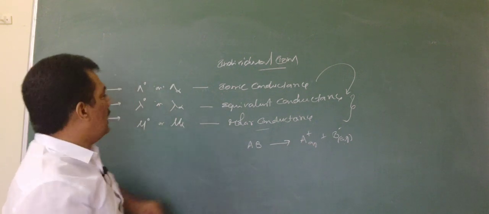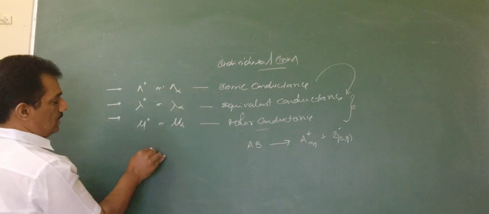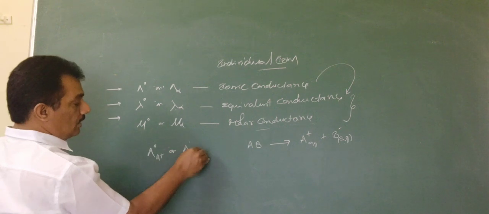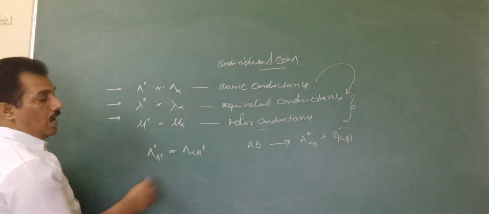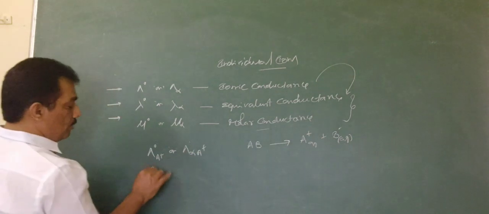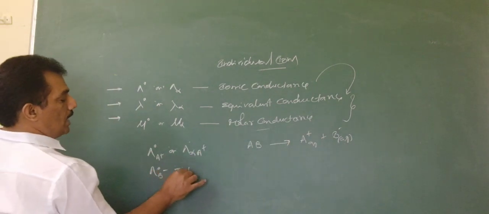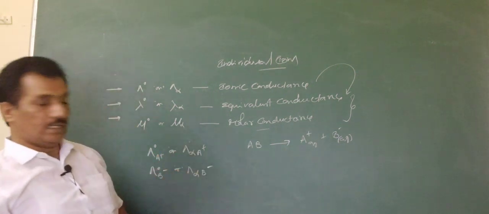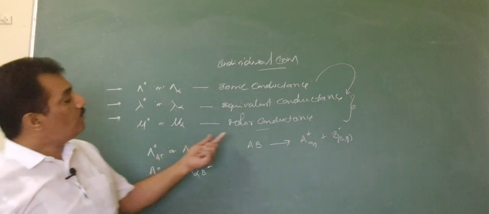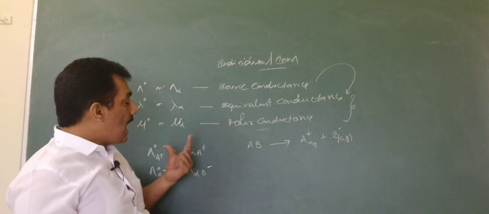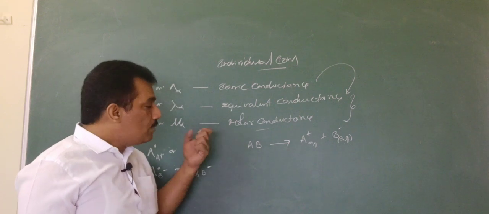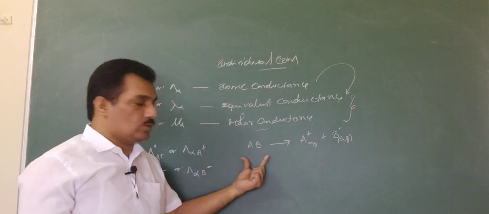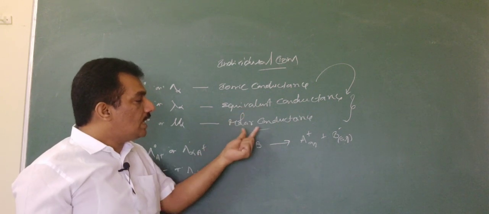When they ask for the ionic conductance of AB, you simply have to say A conductance and B conductance. Clear? In these terms, it is represented as lambda naught A plus or lambda infinite A plus. Similarly, for B it is lambda naught B minus or lambda infinite B minus. These are the ionic conductances. Now, in the case of an electrolyte, when these ionic conductances are known, we can measure the equivalent conductance and molar conductance for this electrolyte.